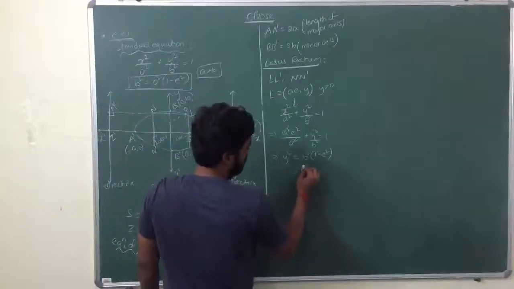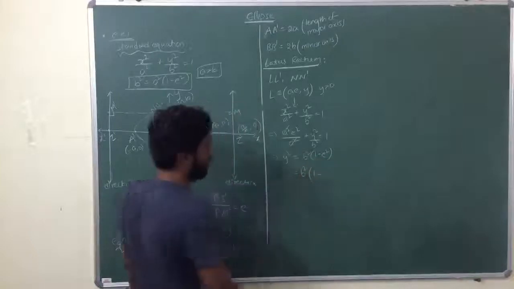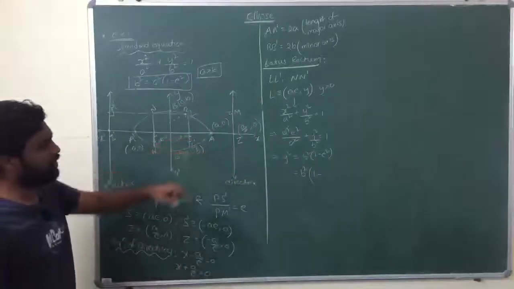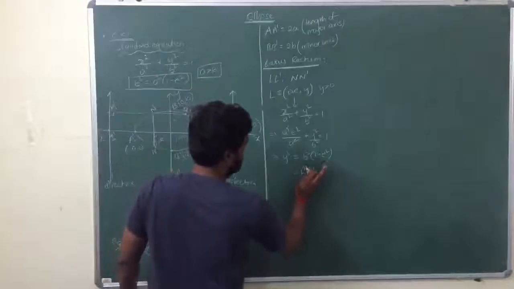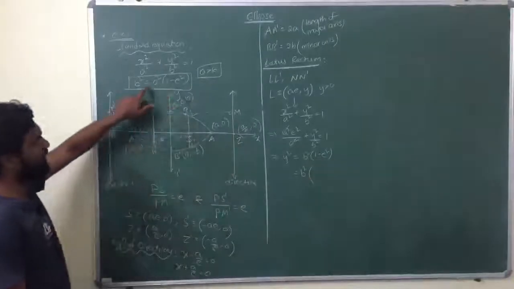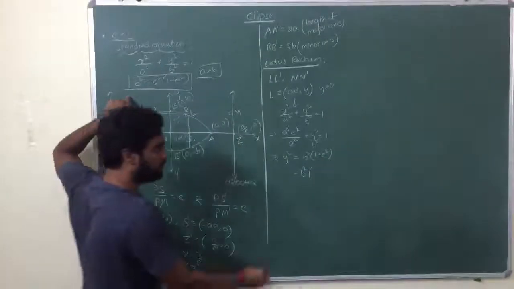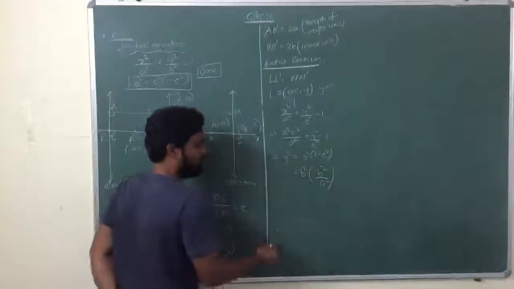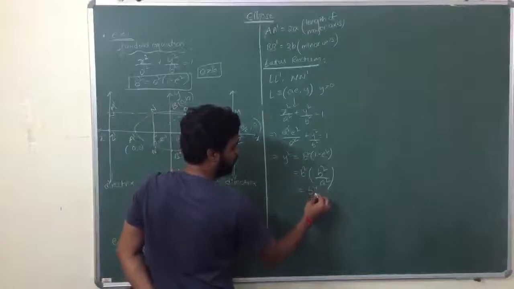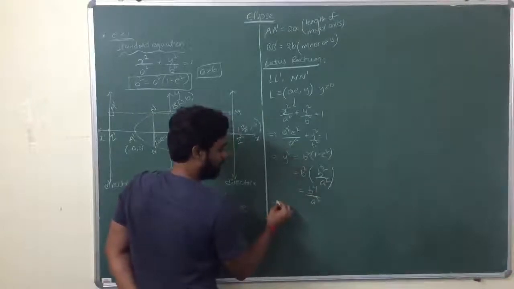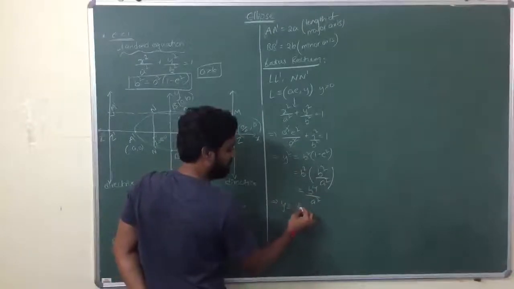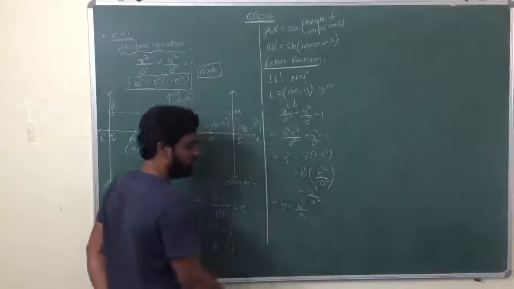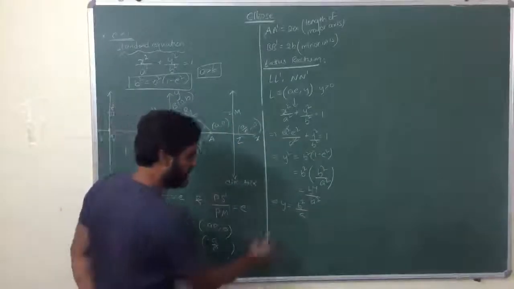Now, what is the formula for 1 minus e square? 1 minus e square is b square by a square. So this is nothing but b power 4 by a square. So from here, the value of y is b square by a.